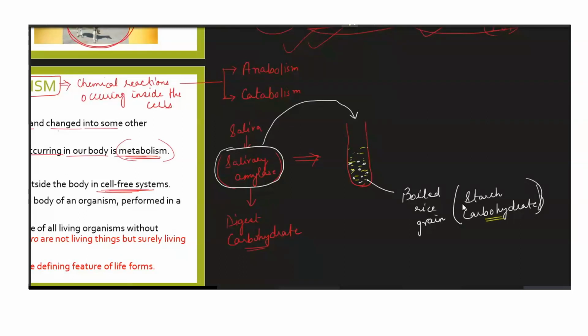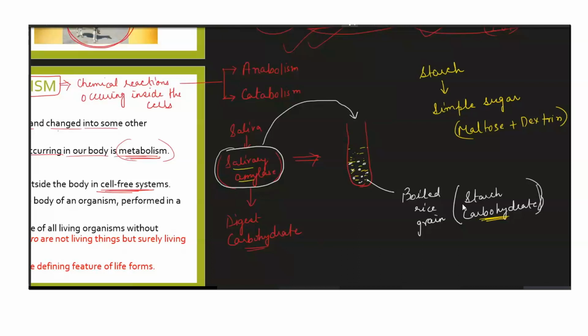So you will find that after some time the starch will indeed be broken down. The carbohydrate, which is the starch, will be broken down into simple sugar. That simple sugar can be maltose, it can be dextrin. So these are some of the simple sugars into which the starch will break down in the presence of salivary amylase. And the same thing happens inside our body also.